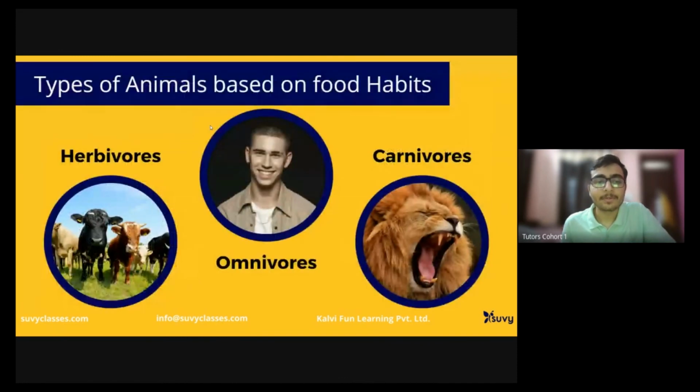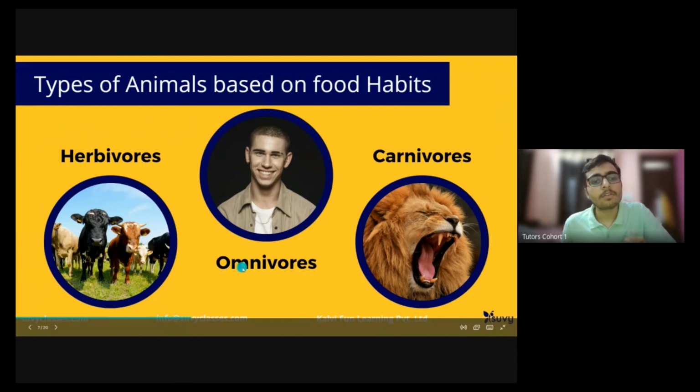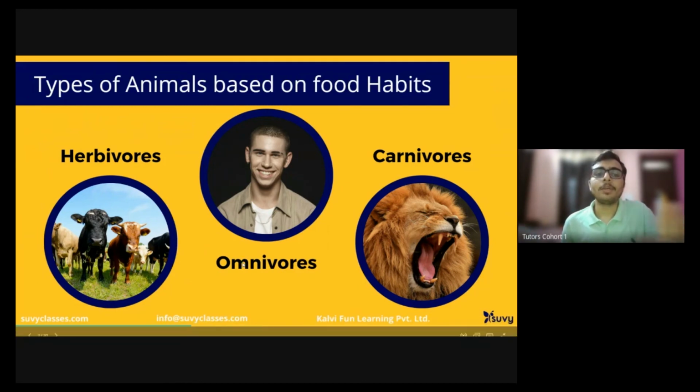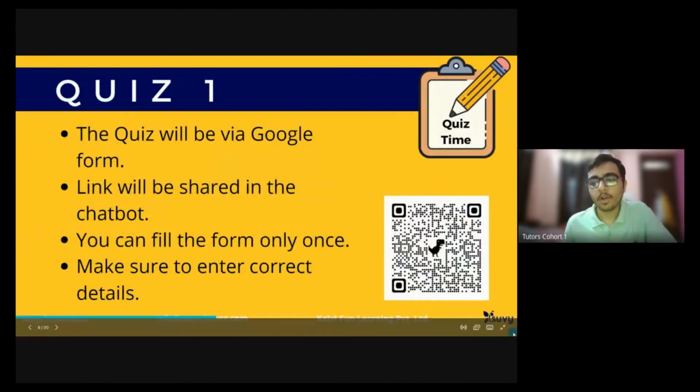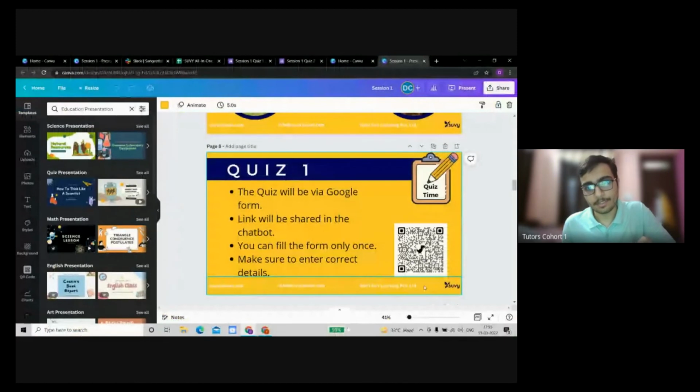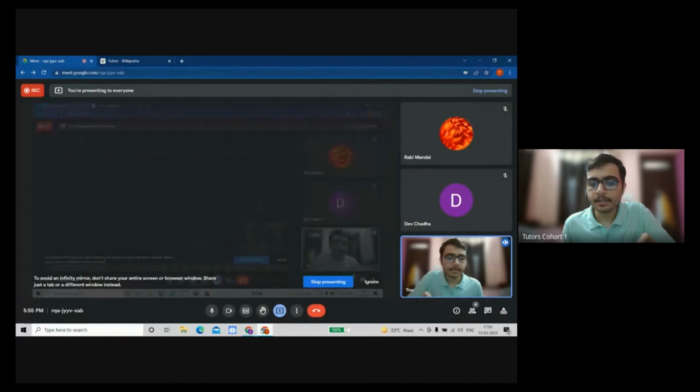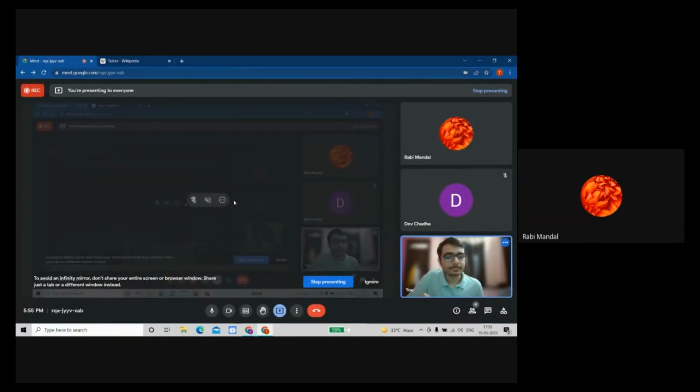Okay. So then we went for classifying animals into three categories: herbivores, omnivores, and carnivores. Carnivores prey over other animals, herbivores prey over food that has been sourced from plants, and omnivores are okay with both. They are ready to eat both plants and animals too. Right? Then we solved a small quiz here and we got very good clarity of the concept, right? So we'll wind up the class here today. Did you enjoy it? Yes, sir.